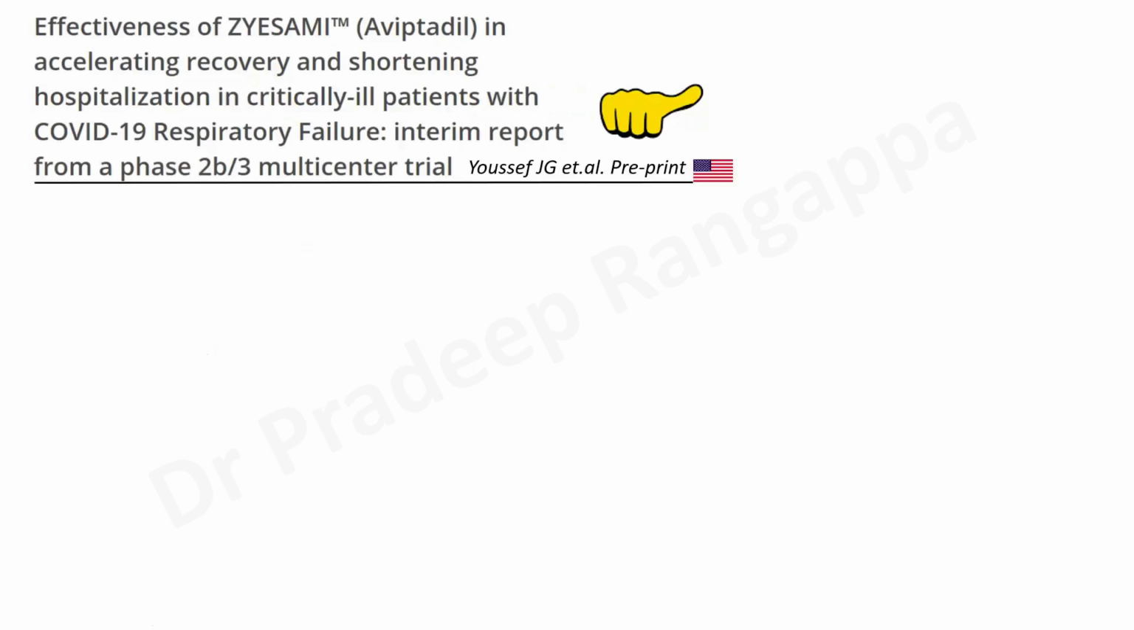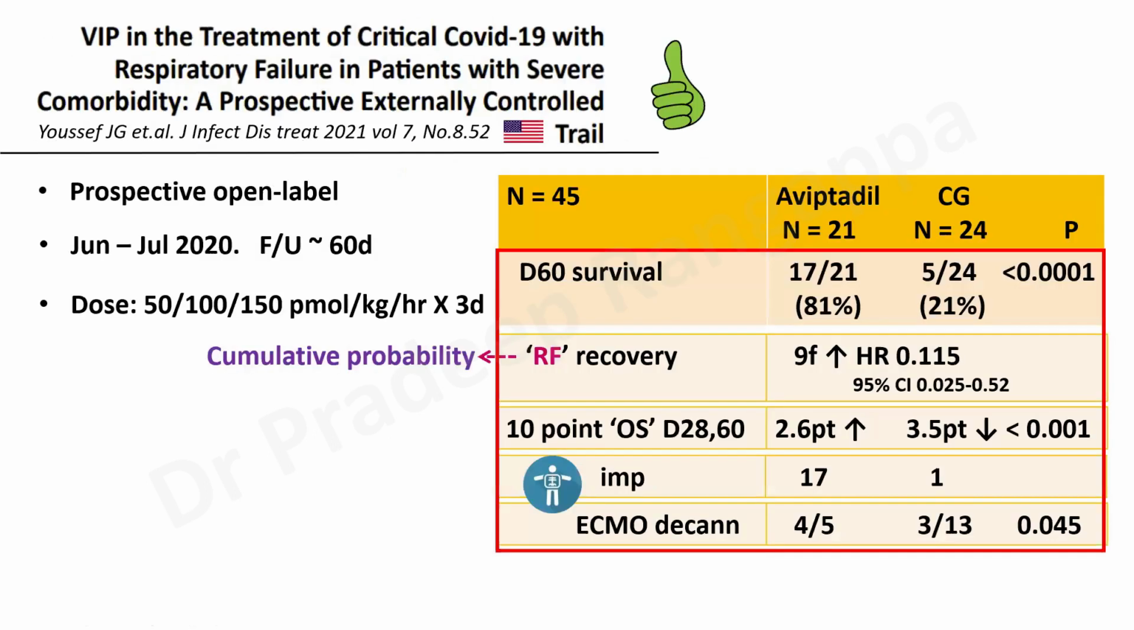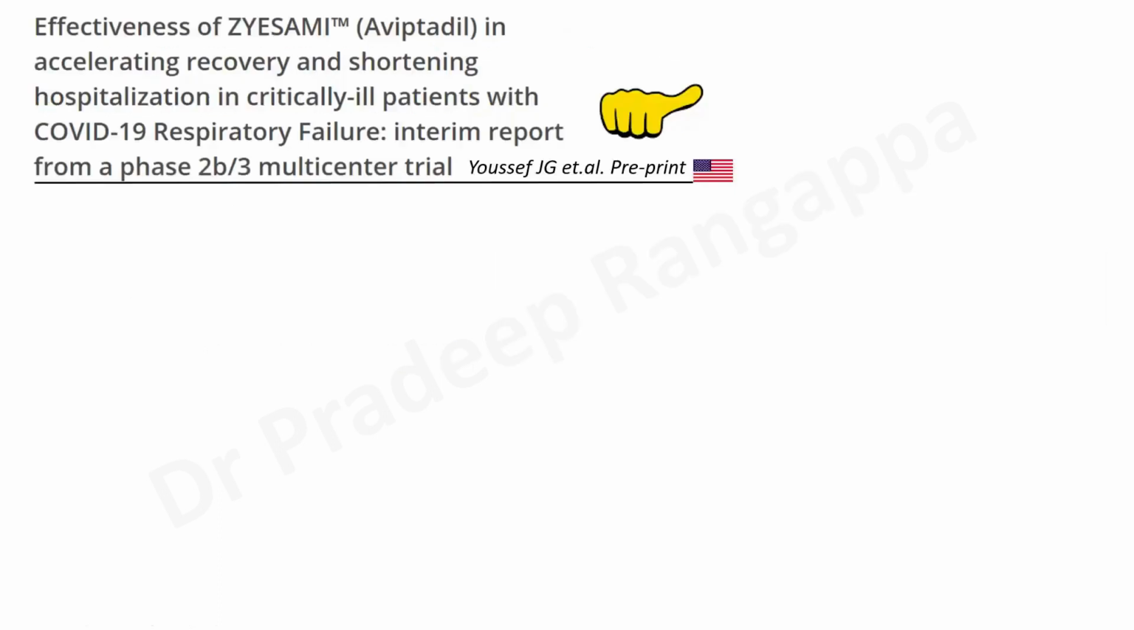After this came the latest trial, which is still a preprint. It is still not published. Its title is Effectiveness of Aviptadil in accelerating recovery and shortening hospitalization in critically ill patients with COVID respiratory failure, which was a phase 2B multi-center trial. Just keep a note of this author, Yusuf, because all the studies I'm showing from the US are by this author. Even the previous trial is by Yusuf JG et al. from the US, and the second trial, which is a preprint, is also from the same author.